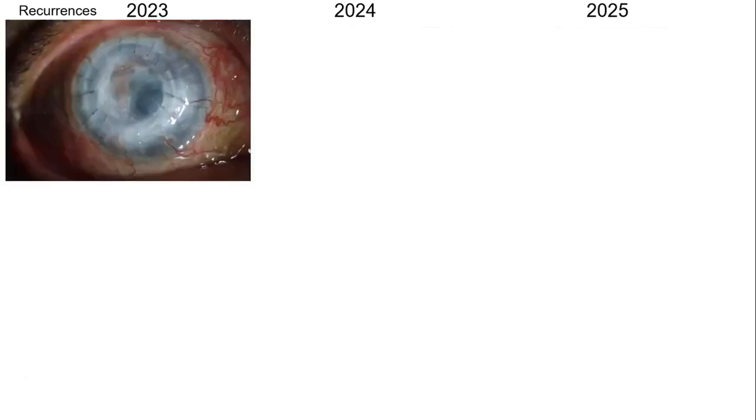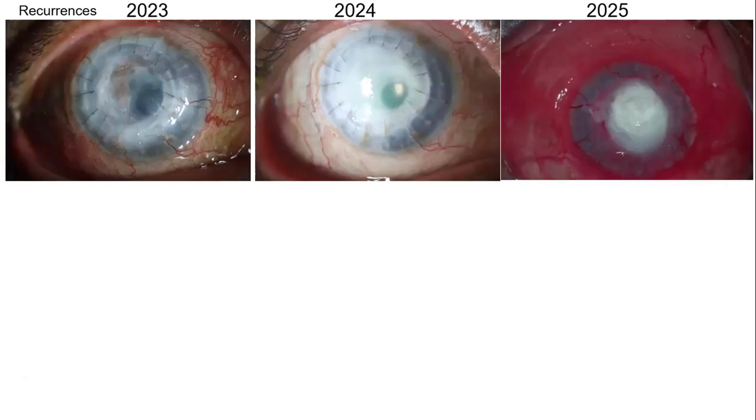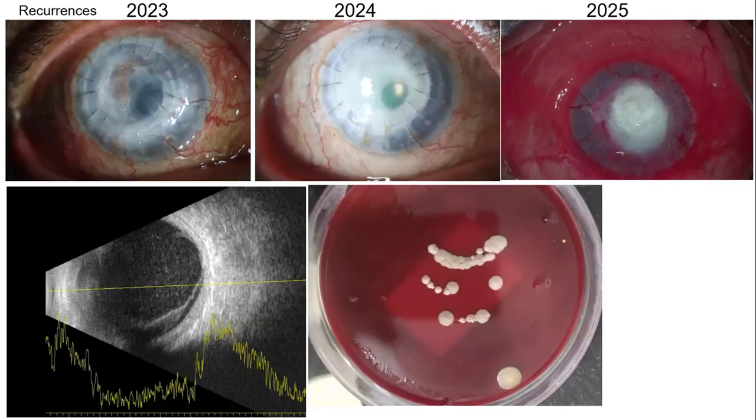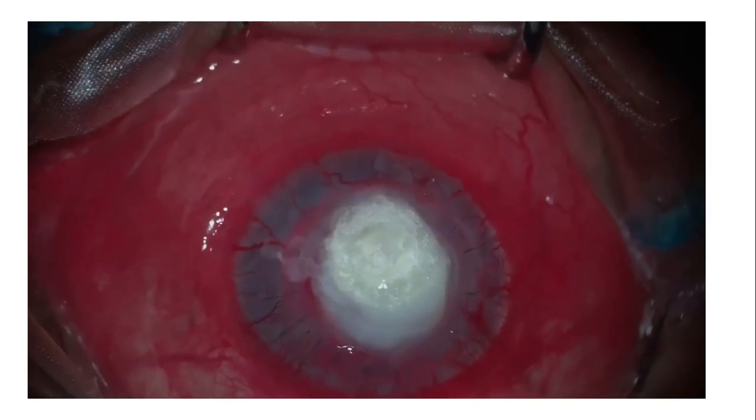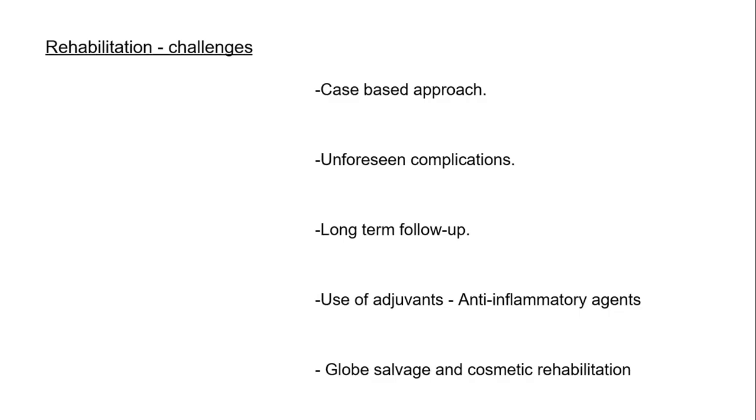Last but not least, endophthalmitis can recur. In this one case we had successful management, but after 2 years he came back again. This time it was fungal; previously it was bacterial. So keep in mind these are cases which can come back with endophthalmitis after many years as well. So we have to redo the same thing from the beginning.